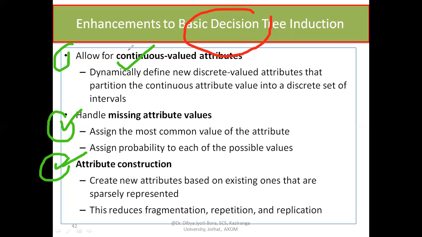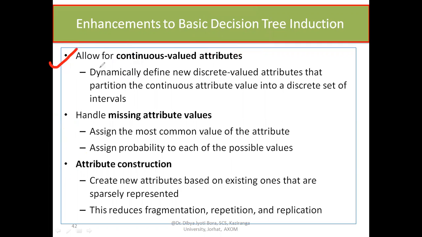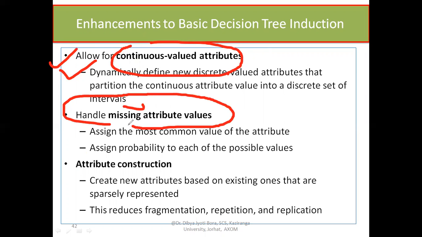मतलब क्या है, आप अगर continuous value को allow करोगे, तो continuous value exactly what does it mean? Dynamically define new discrete valued attributes that partition the continuous attribute value into a discrete set of intervals. So now what happened? We are allowing continuous valued attributes and it is purely dynamic one, right? And also we try to handle the missing attribute values. It's a very common problem in machine learning.